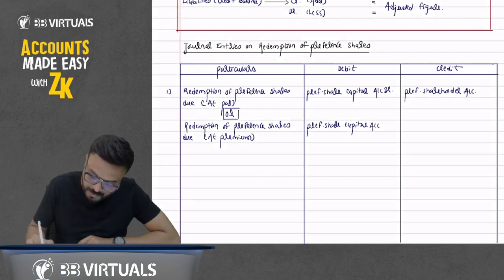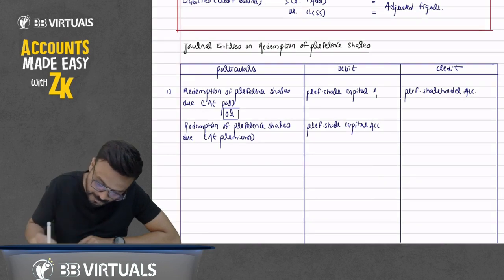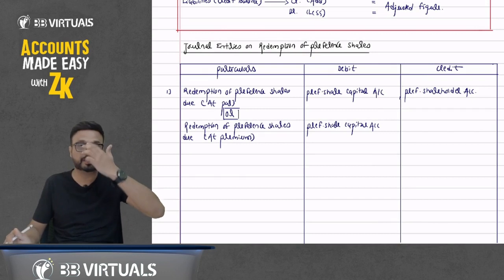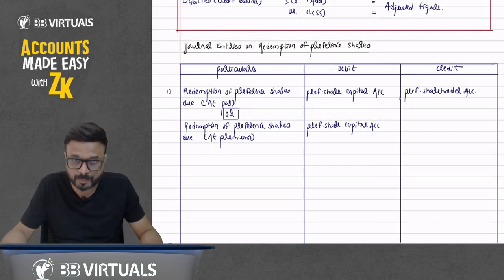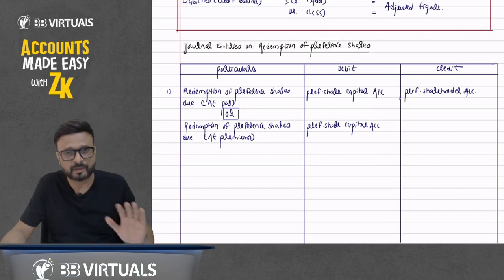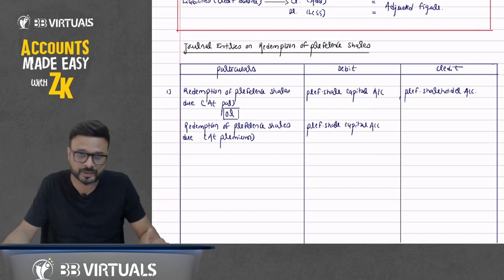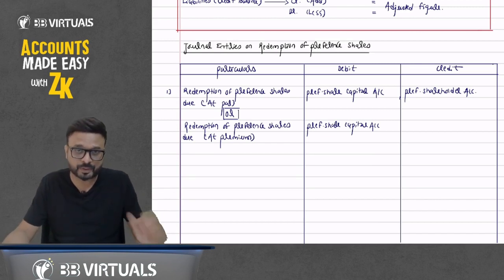So which account will be debited here? Preference share capital account debit. Now listen carefully. We are liable to pay something, so we will credit the preference shareholder. But we have decreased the capital. Decrease in capital, debit. So that's why we debited the preference share capital account here.